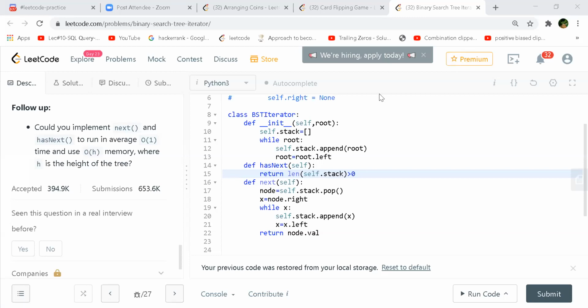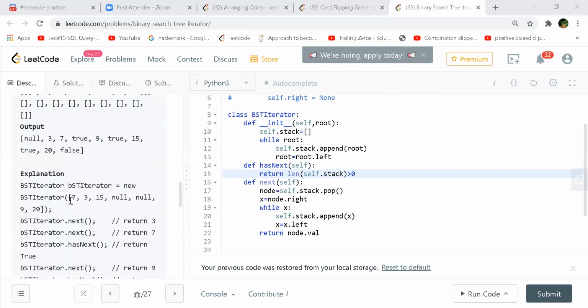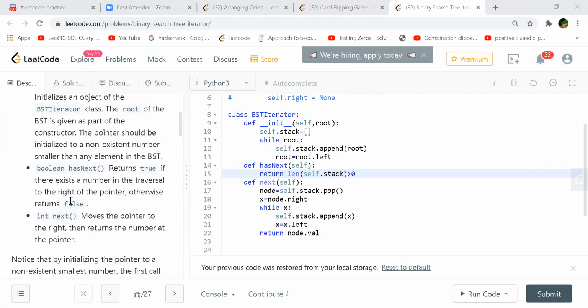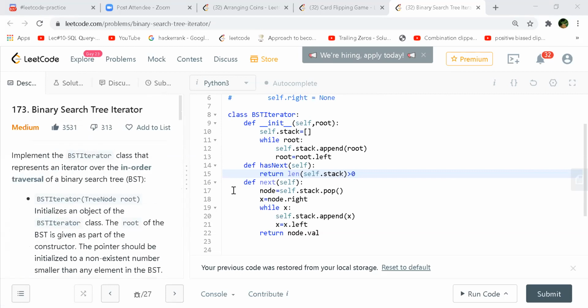Yeah, but if you have a recursive way of doing it, and if anyone has implemented it, or if someone does it later, please share it in the Discord. So, have you implemented it or did you try to do something? You want to share some of your implementation here? Not as of now, but I will share it if I come up with that. Sure. Okay, then let's move to the next one, isn't it?